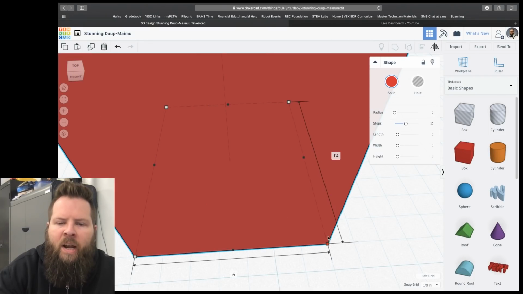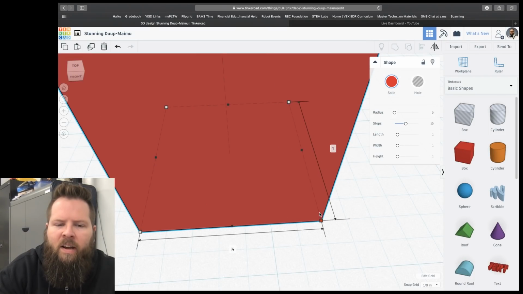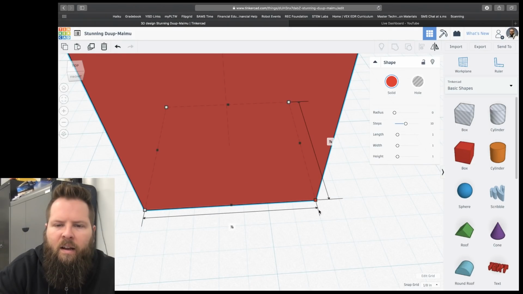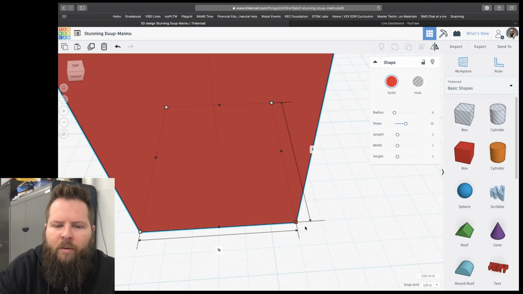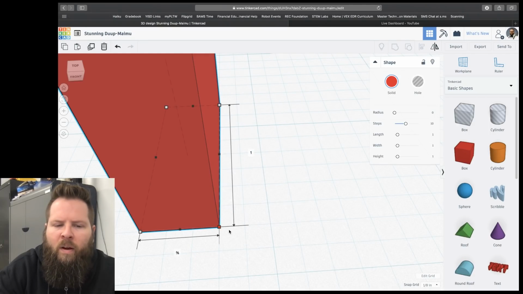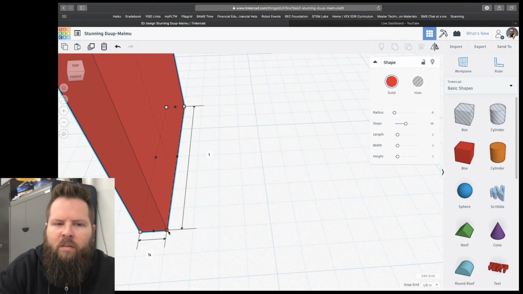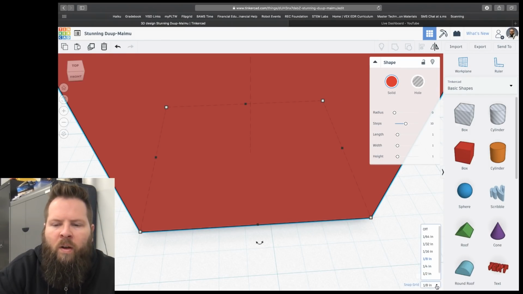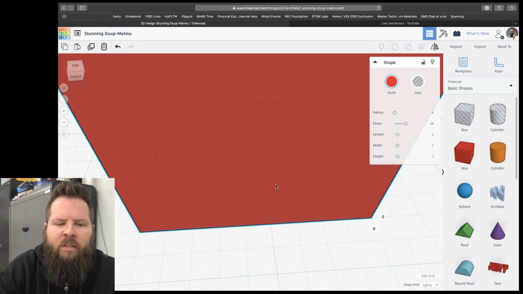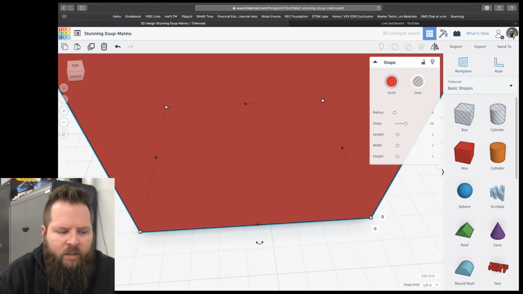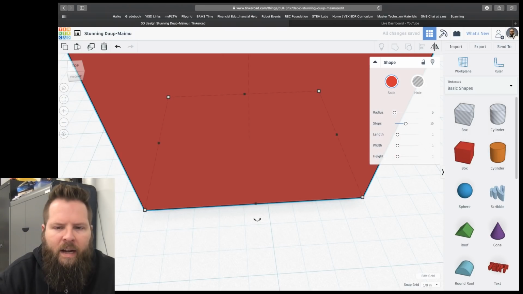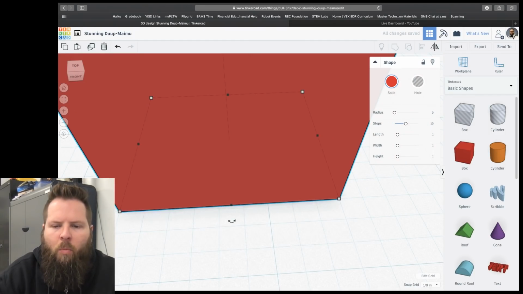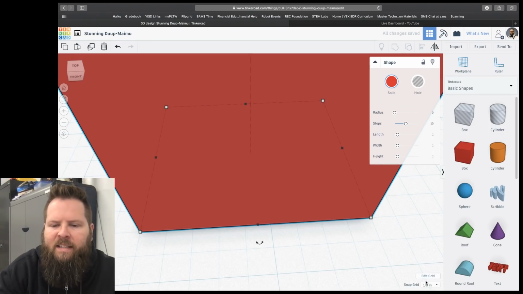Now you'll notice when I click and drag, it's going by 1/8 of an inch. Look, now I'm at 7/8. Watch this. If I go to the right, then I'm at 3/4, then I'm at 5/8, 1/2, 3/8, 1/4, and 1/8. And the reason it's jumping like that is because in the lower right, it says Snap Grid, and right now it's on 1/8. If I ever want to move something around with more precision, you can use the arrow keys to do that too, like up, down, left, right. I'm using the arrow keys right now.